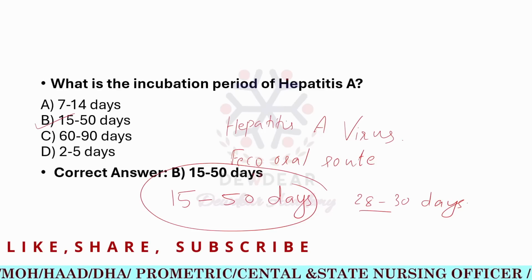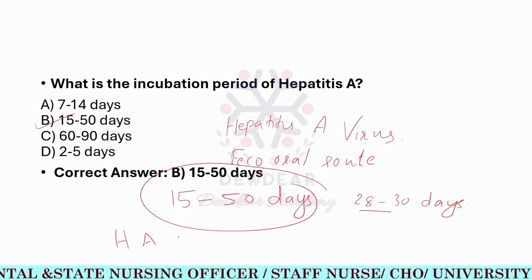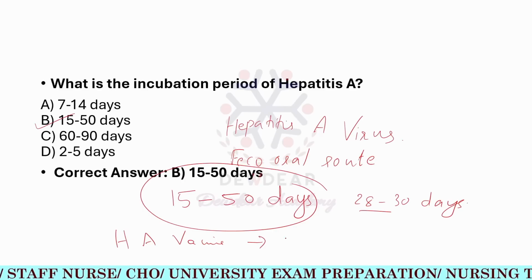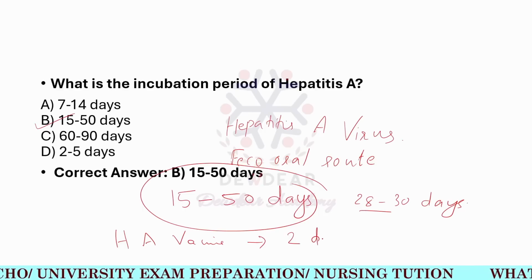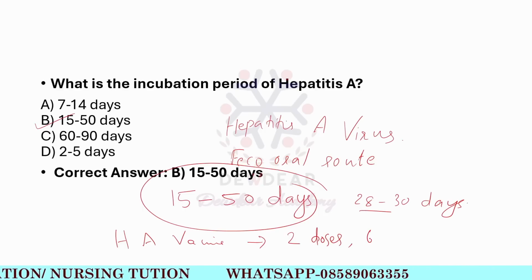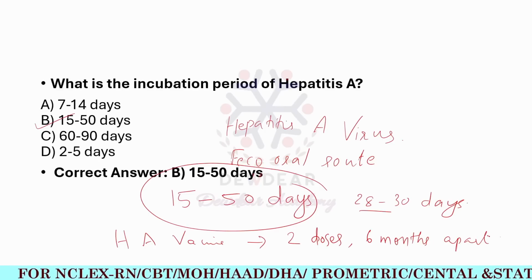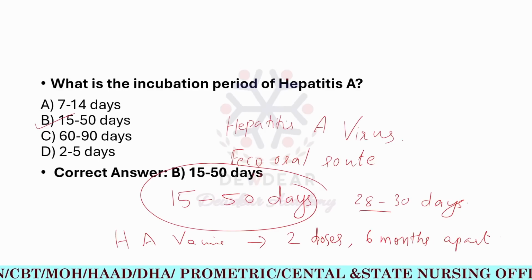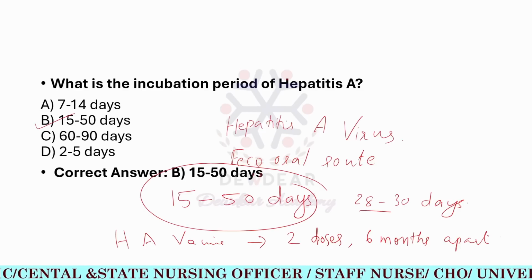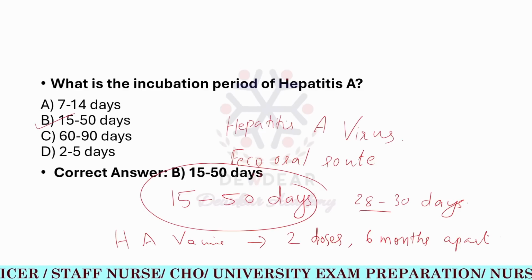For the prevention of hepatitis A, the vaccine is given. It is given in 2 doses, 6 months apart. The other method of prevention is improved sanitation and hygiene, that is hand washing and safe drinking water. These are all the measures to prevent hepatitis A.